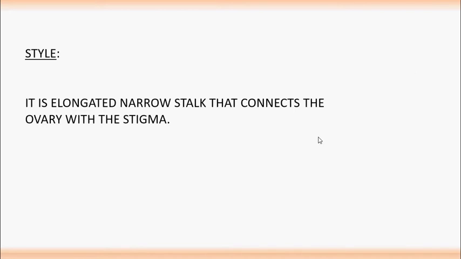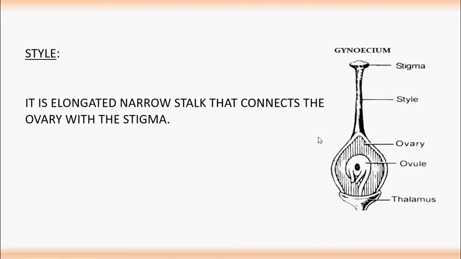Style. It is an elongated narrow stalk that connects the ovary with the stigma. See this picture. So the terminal portion of this carpel is called stigma. It connects to the ovary through a tube-like structure called style.